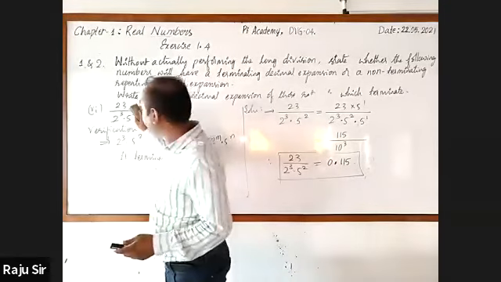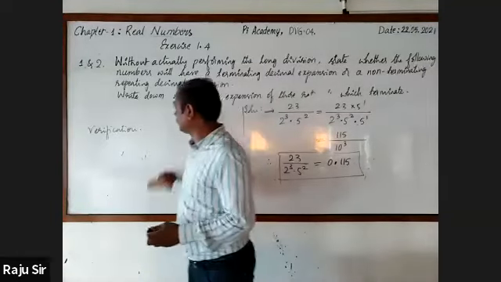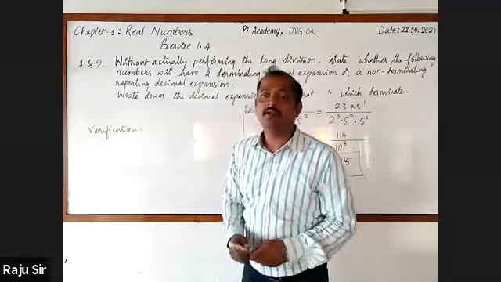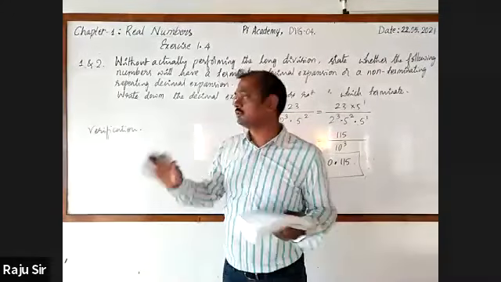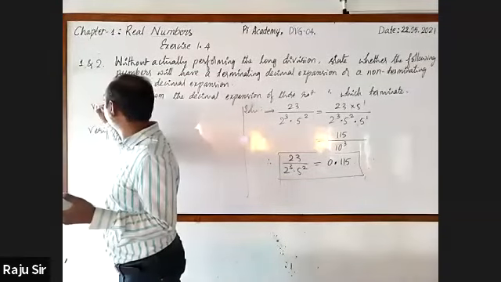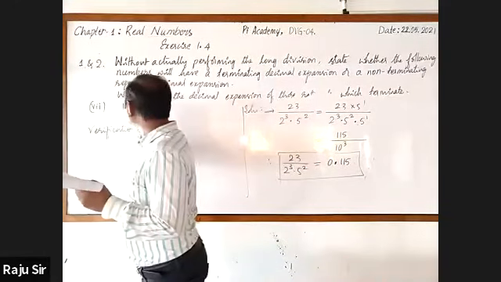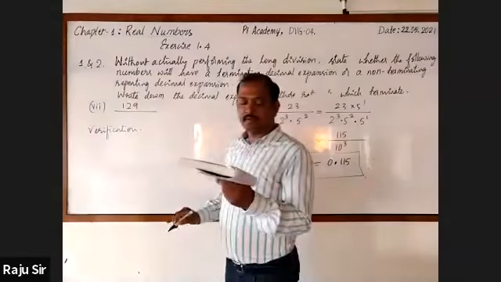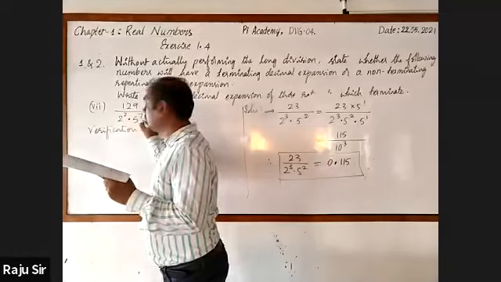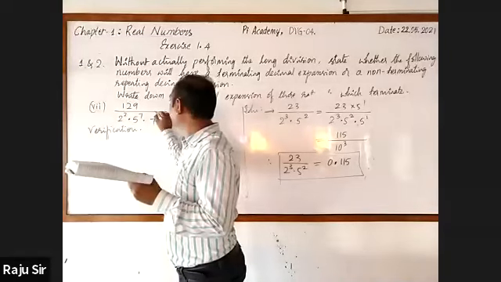I'll rub this. Hope that you are writing with me. Don't be lagging and don't move much ahead also. Just keep on writing with me. Next it is the 7th one. It is like this: 129 by 2 square into 5 raised to the power 7 into 7 raised to the power 5.